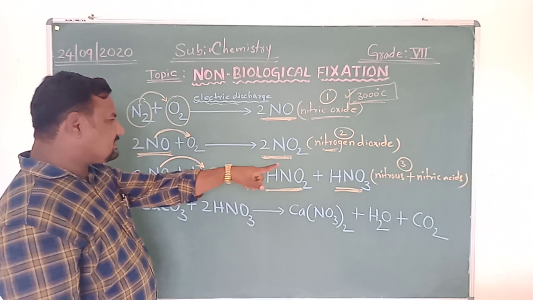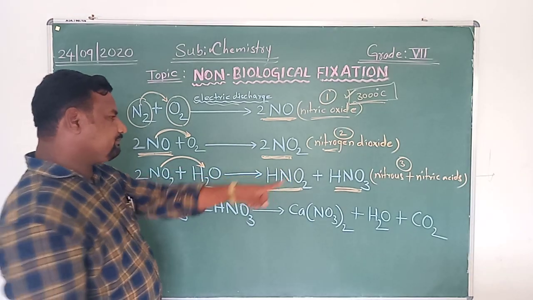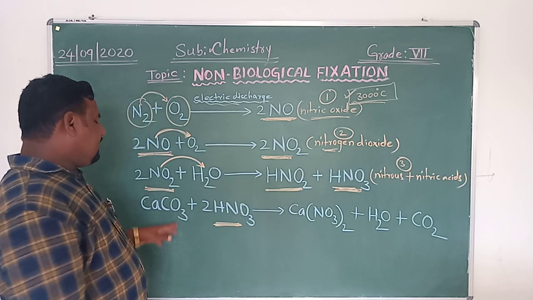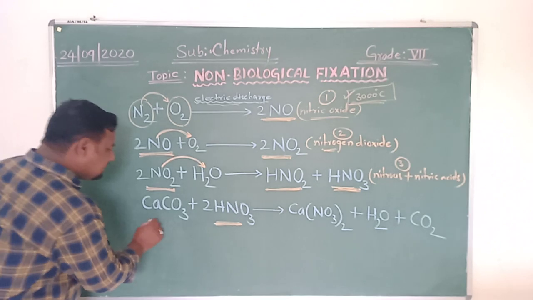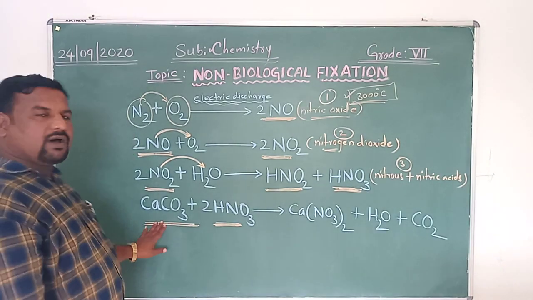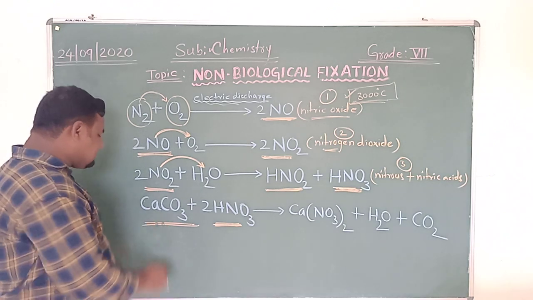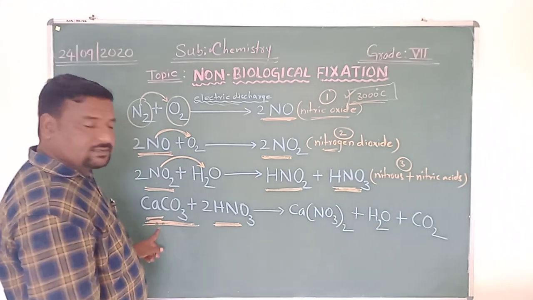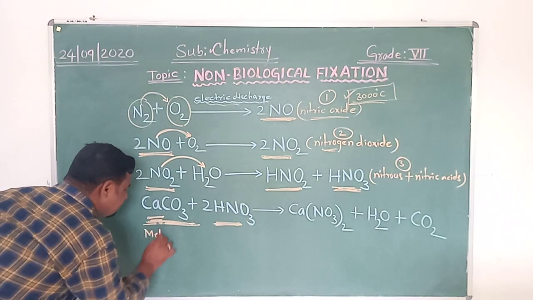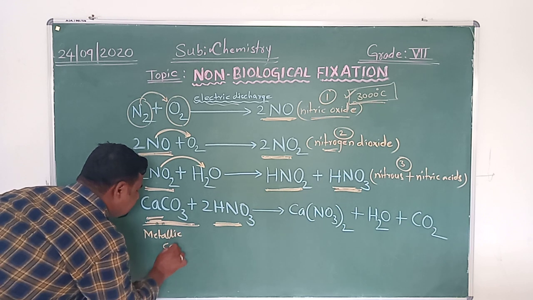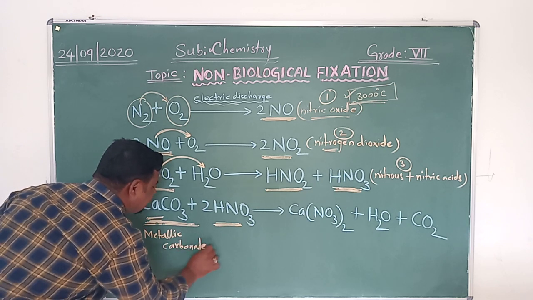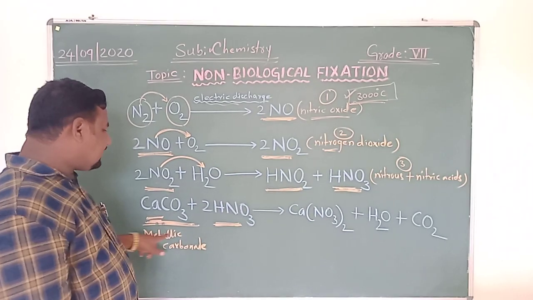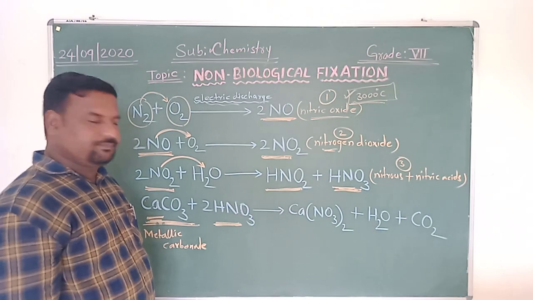And this nitric acid further reacts with the metallic carbonate. What is this? CaCO3 is the formula of calcium carbonate. Calcium is a metal, CO3 is the carbonate. Generally we call it a metallic carbonate. What is the metal here? Calcium. So instead of calling it calcium carbonate, we are calling it metallic carbonate.